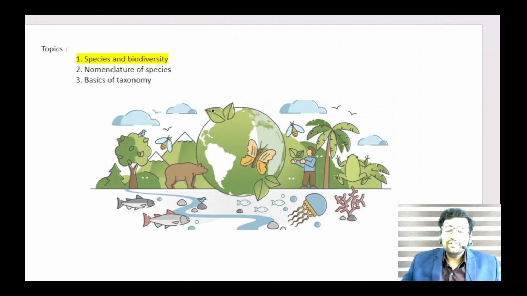And when you think about biodiversity, this figure I showed you in our free video. On Earth, you can see human. Human is a kind of organism, and several human beings make a species. Species means one kind of organism. The external appearance is almost the same, and they can mate, reproduce and produce children, progenies. So that type of organism that is able to reproduce is called one species.